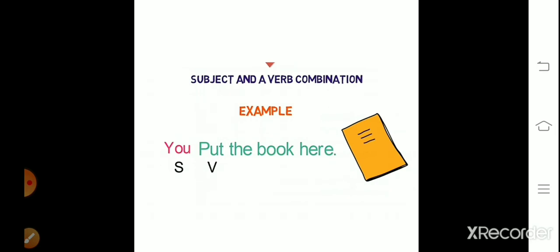Secondly, a subject and verb combination. A group of words should have a subject and a verb combination. Suppose you put the book here. So "you" is the subject and "put" is a verb. Both things are used. That's why it is a subject and verb combination.